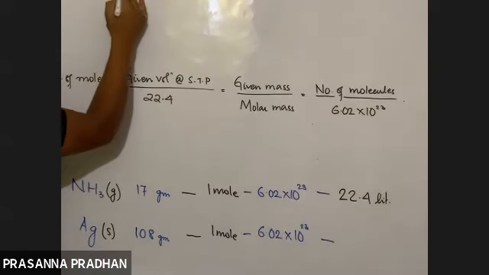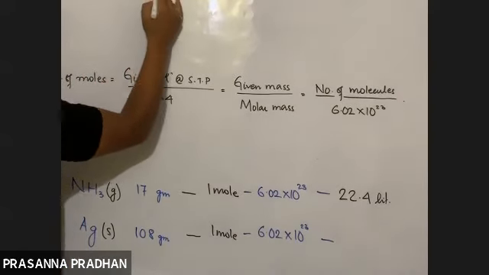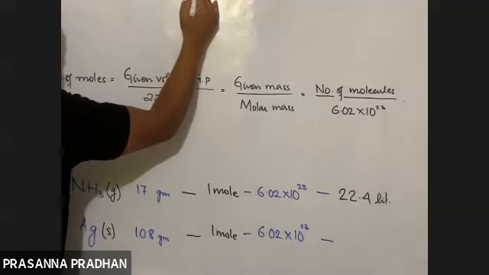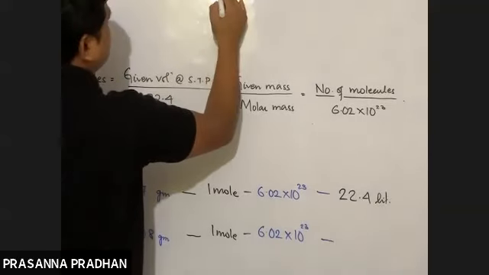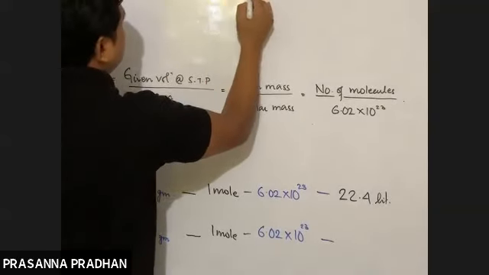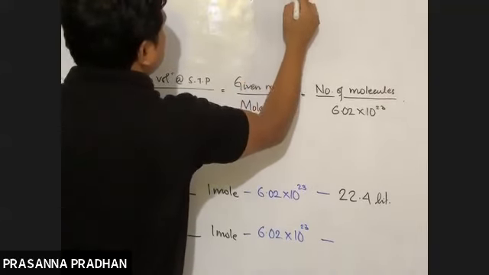So calculate the molar mass of a compound.